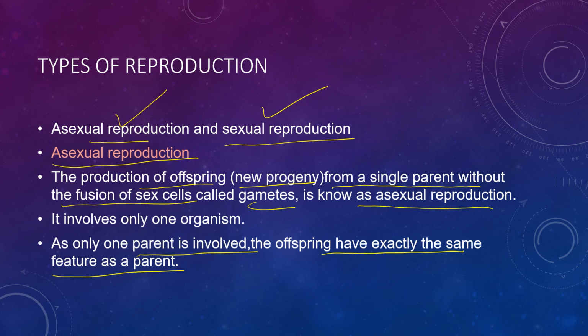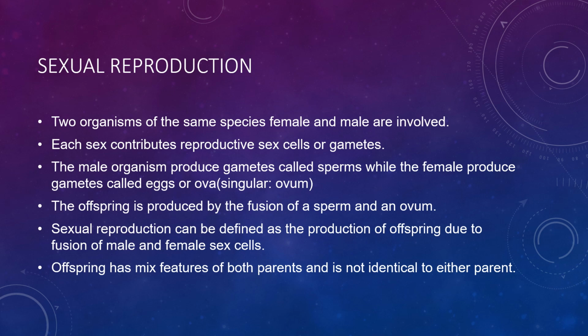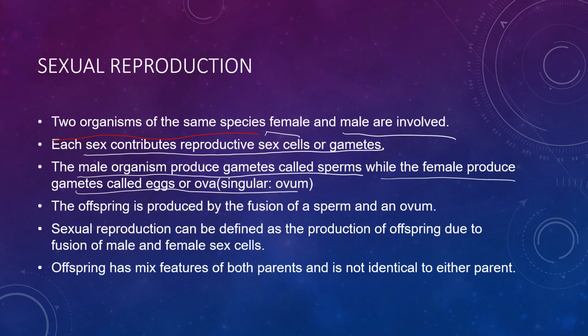So what is sexual reproduction? Sexual reproduction is when two organisms of the same species, male and female, are involved, and each sex contributes reproductive sex cells or gametes. The male organism produces the sperms, while the female produces the eggs, or ova. The offspring is produced by the fusion of a sperm and an ovum. Both the sperm and the ovum fuse together.